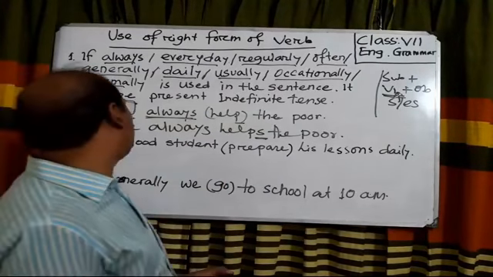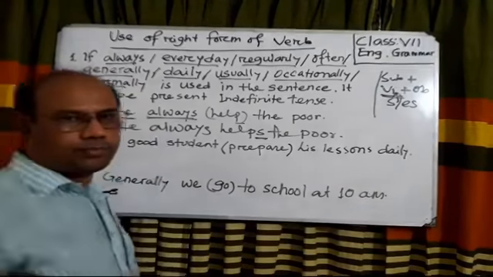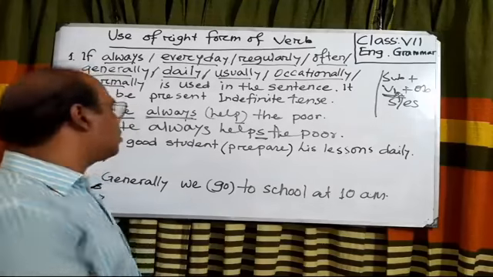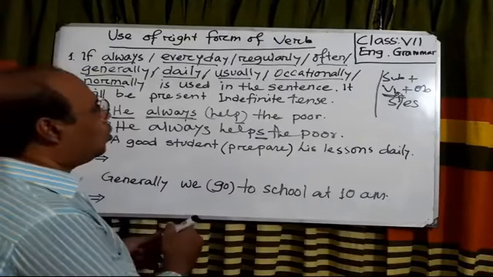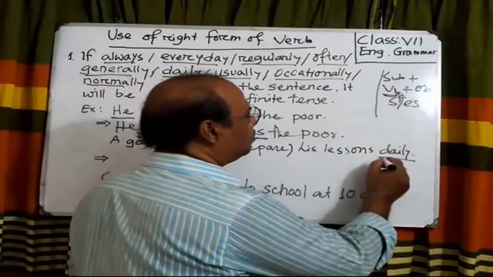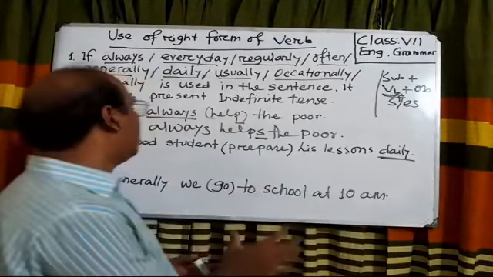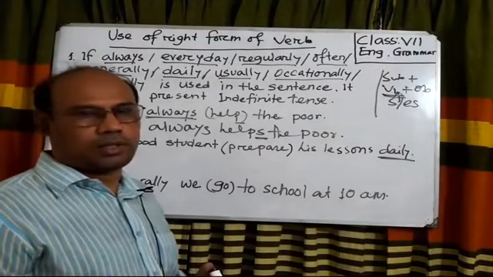Look at another sentence. A good student prepare his lessons daily. What will you write to rewrite this sentence? Here we have used the adverb daily. As we have used daily, the sentence will be present indefinite.